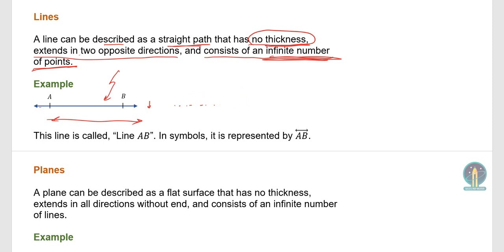So again, to recap, a line consists of an infinite number of points, but it has no thickness in the thickness dimension, but it does have spatial extent in the dimension that it extends in. This line above is called line AB because it's defined by these 2 points. In symbols, it is represented by AB. And there are different types of lines we'll discuss later, but just keep that in mind.